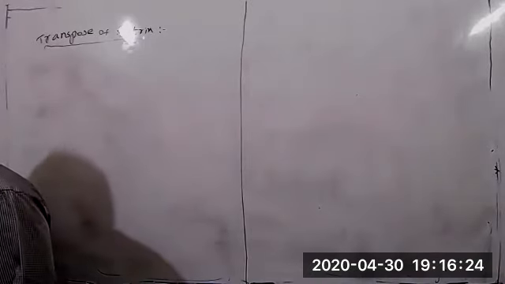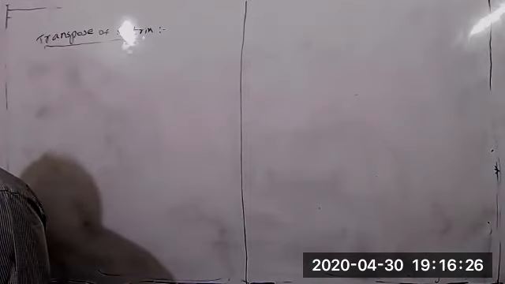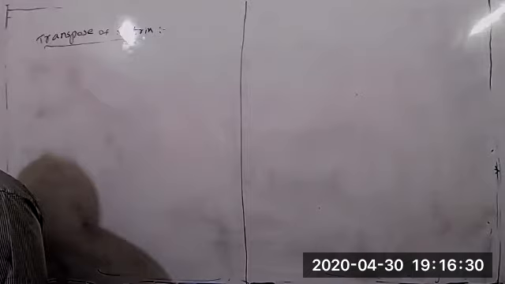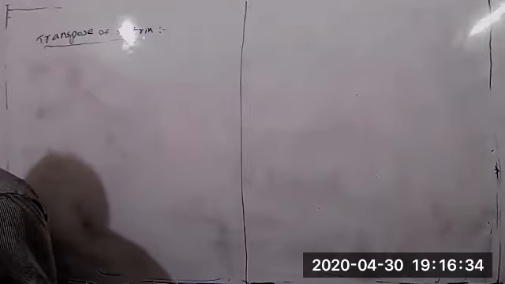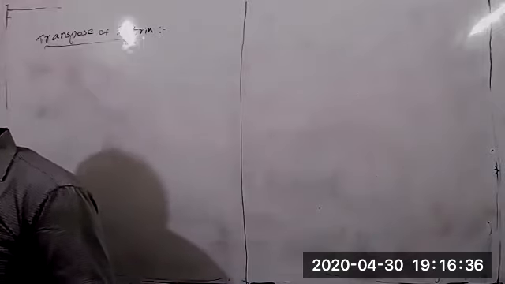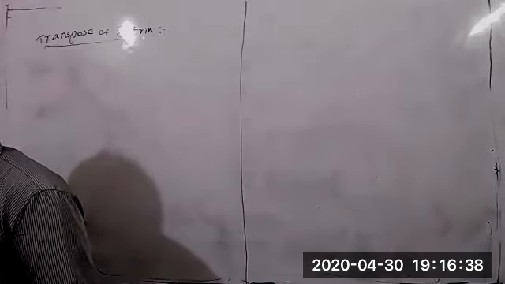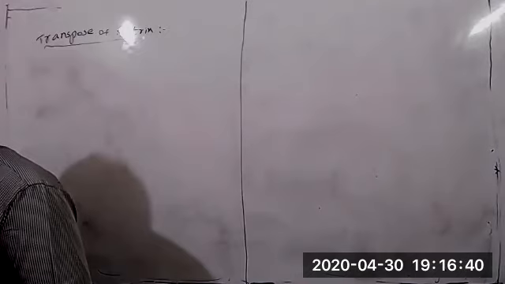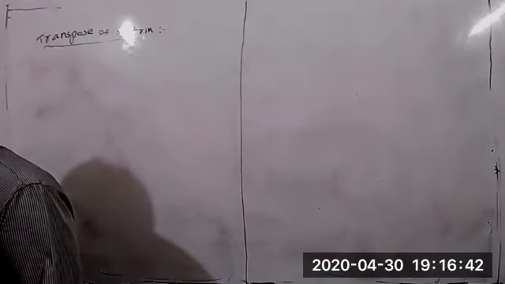What is the meaning of transpose? Reversal, that means interchanging rows into columns, or columns into rows. What do you call that? Transpose. You can write the definition: transpose of a matrix.